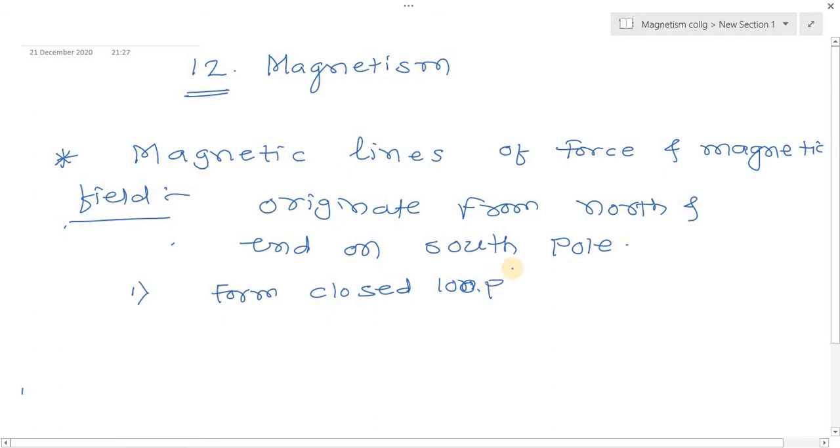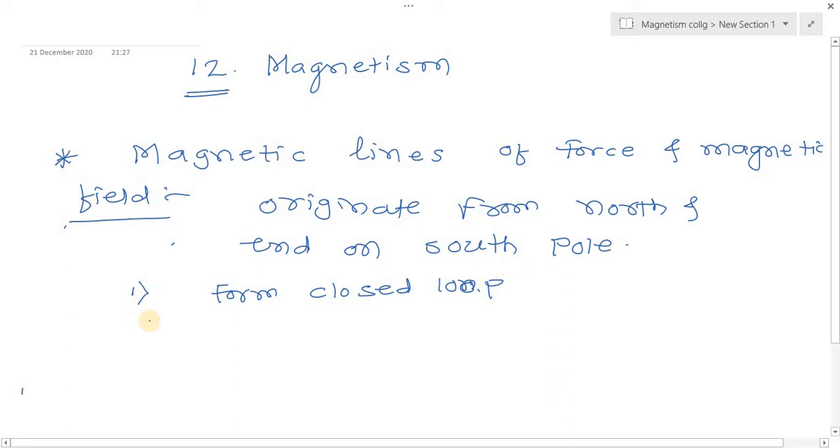This is in contrast to the case of an electric dipole, where the electric lines of force originate from the positive charge and end on the negative charge. Here, like electric lines of force which form loops in case of an electric dipole, similarly the magnetic lines of force form closed loops in case of a magnet or solenoid, because in case of an electric dipole, the electric lines originate from the positive end and end on the negative charge.